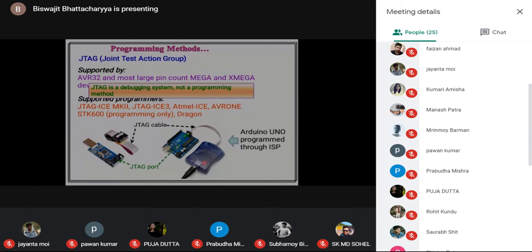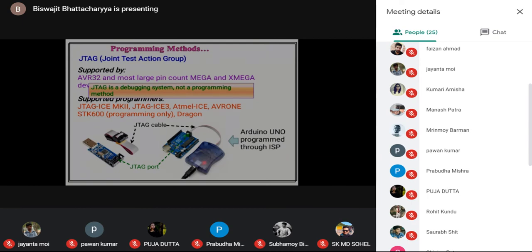And JTAG, Joint Test Action Group. JTAG is the cable through which the information will be transferred to a socket called the JTAG port. It is a bundle of conductors or a bunch of pins into which the information goes and from where the information is available.